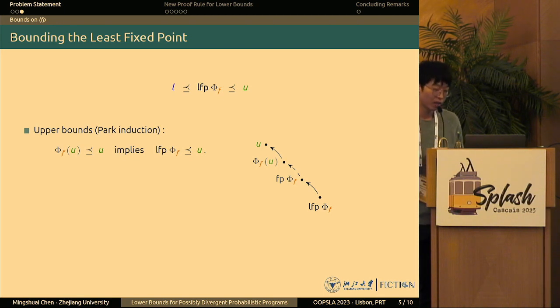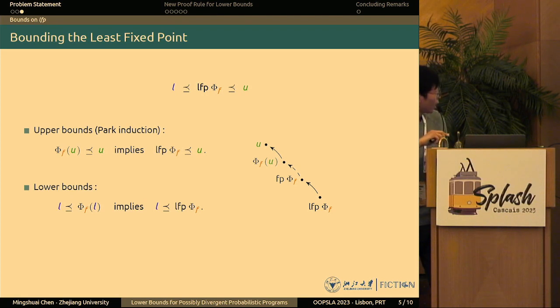Now, can we have something similar for lower bounds? Namely, by simply flipping the direction of the inequality sign, and we obtain something for lower bounds. However, this turns out to be unsound.